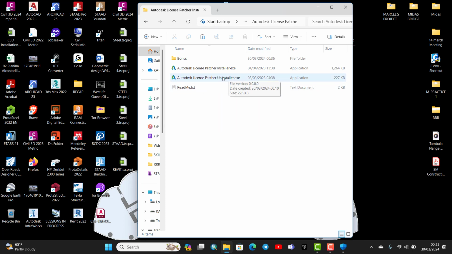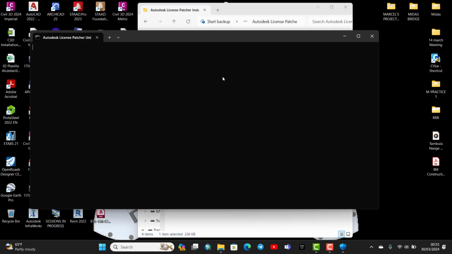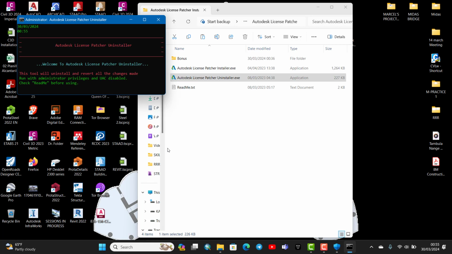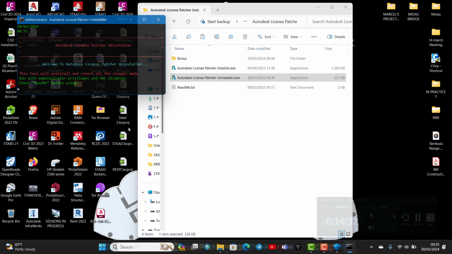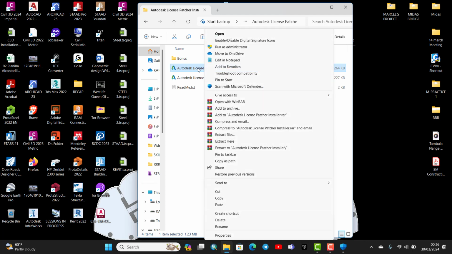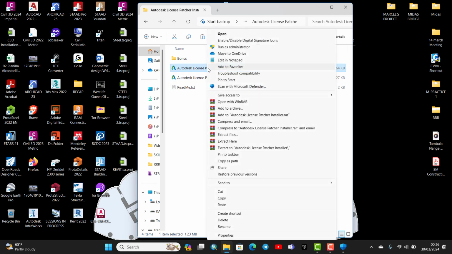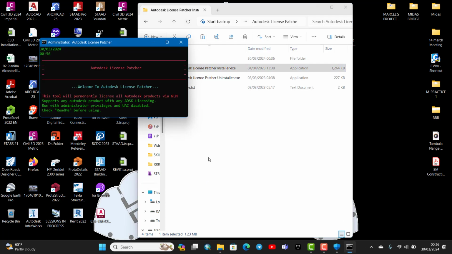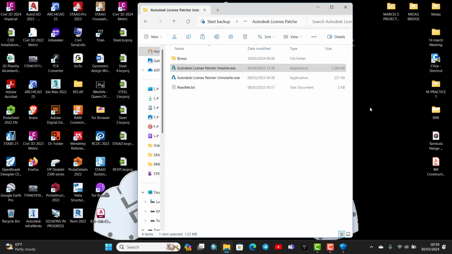So let me first use the uninstaller. Double click. Actually, you should run it as administrator too. Right click and run it as an administrator. It will first remove the previous license. After, we can right click on this patch installer, then run it as administrator, click yes. So the patch has completed.